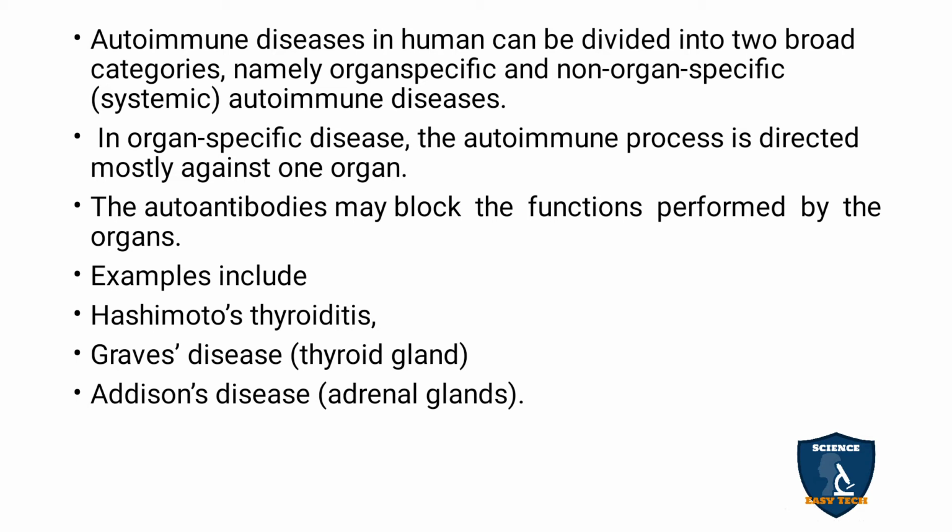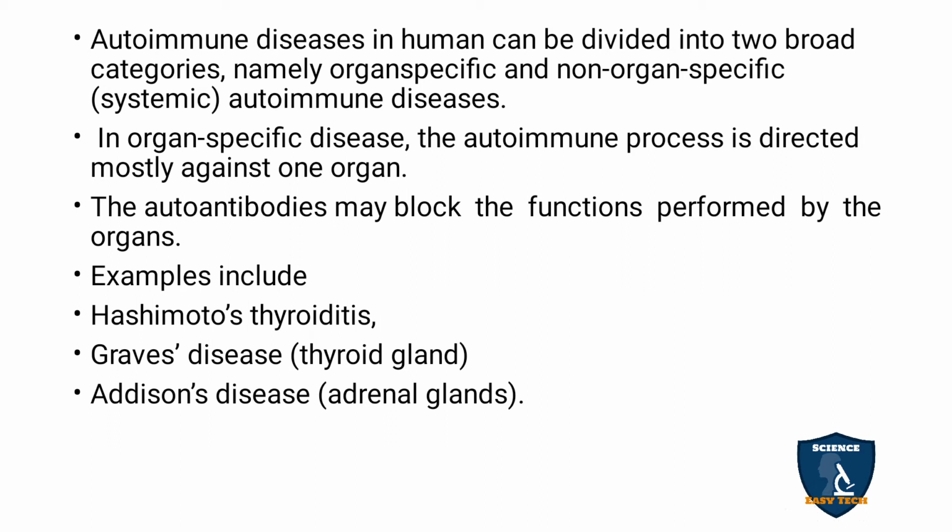Autoimmune disease in humans can be divided into two broad categories: organ specific and non-organ specific, which is also called systemic autoimmune disease.